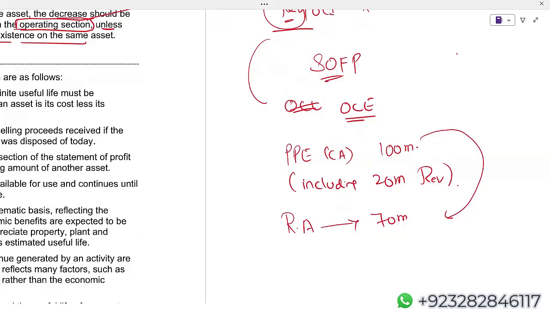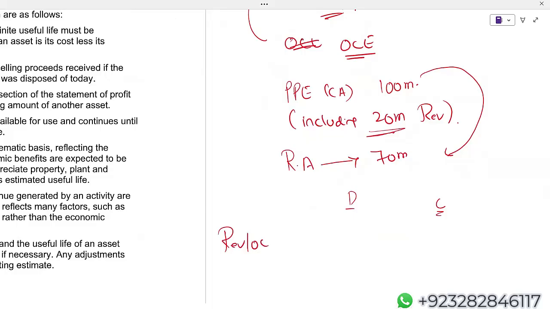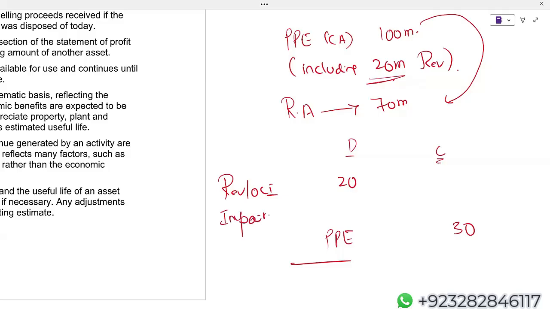Now what will be the double entry? Now this is very important. First of all, I have to eliminate the revaluation surplus, which is 20. But property, plant and equipment will be credited by 30. Now, impairment. I'll say this is my impairment, but where will I show this impairment?